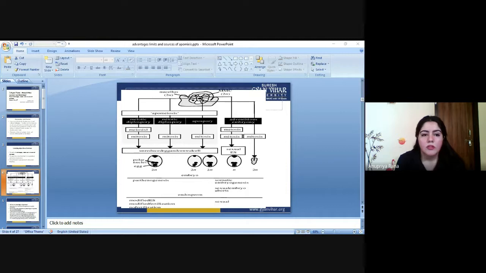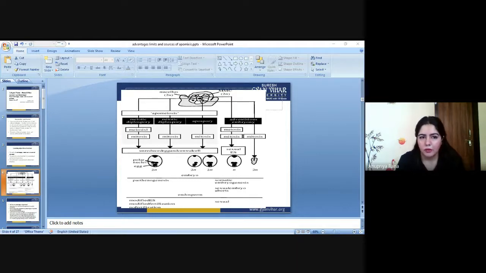In meiosis, only the first division happens. There will be no reduction division at the time of apomixis, so you have to be very careful. Don't get confused that if the term meiosis one is written here, the reduction division will happen or any half number of chromosomes process will take place.